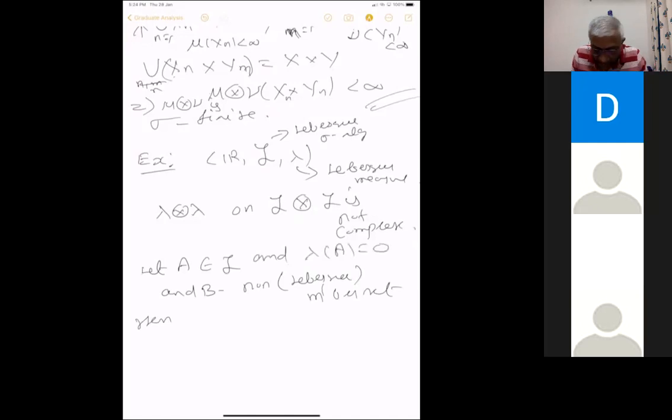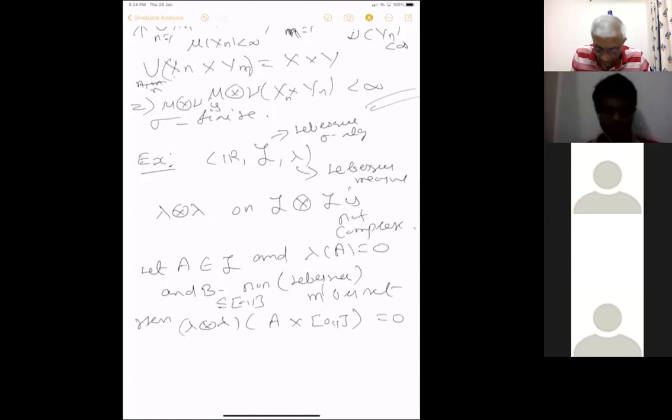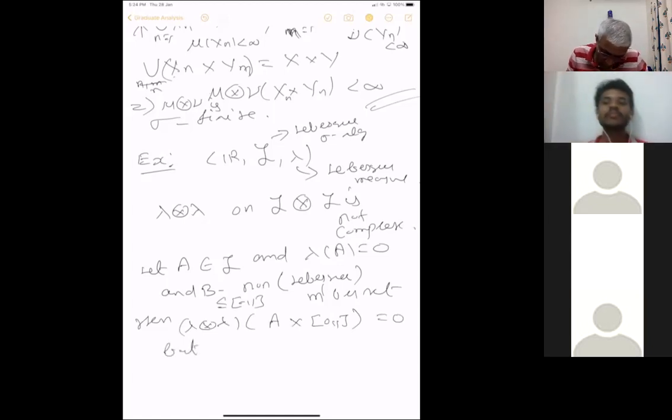Then lambda tensor lambda of A cross [0,1], where B is contained in [0,1] and is not measurable, equals 0. So this is 0.